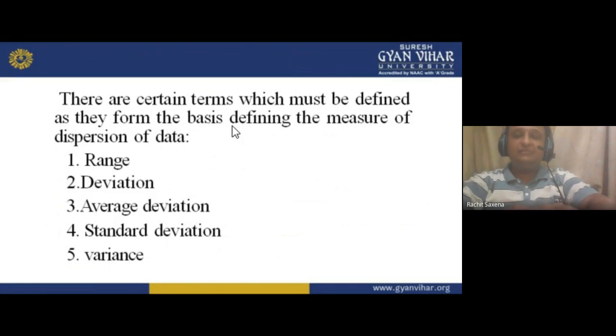There are certain terms which must be defined, as they form the basis for defining the measure of dispersion of data. If I want to find the dispersion of data, in error we find the same thing, because we have some dispersion. The mean value will be 1.8.